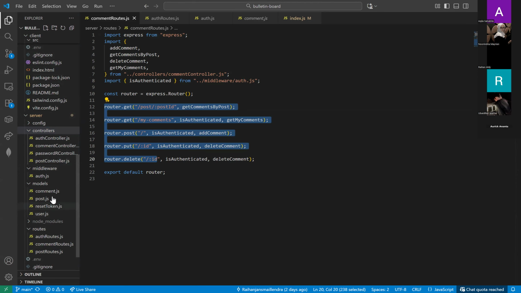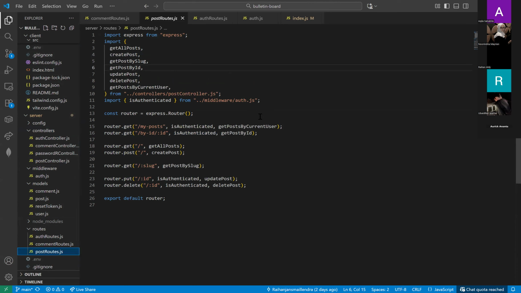And then we can move to the post route. On the post route itself, same like all the routes before, we import all the controllers from the controller itself.